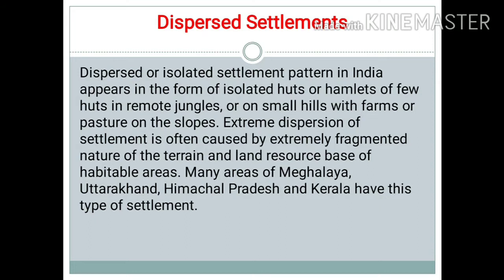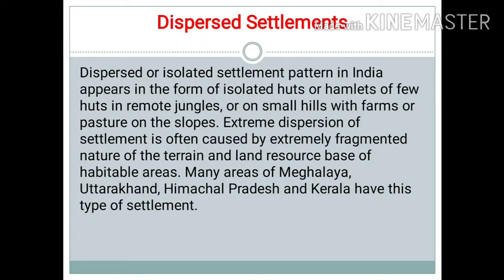So what is dispersed settlement? It is one in which houses are built far away from each other. They can be found in remote jungles or on small hills, and this is because of the nature of the terrain. The landforms are like that only, where houses are not closely built up. So houses can be found far away from each other, leading to this type of settlement. There are certain areas in India, which include Meghalaya, Uttarakhand, Himachal Pradesh and Kerala, which have this type of settlement, which is dispersed settlements.